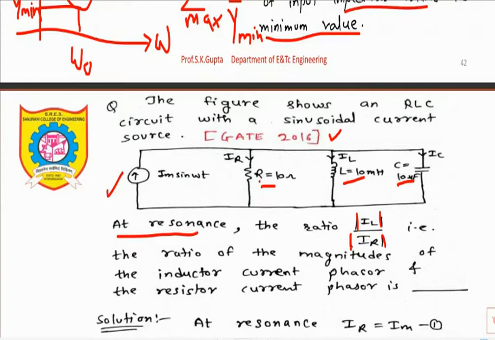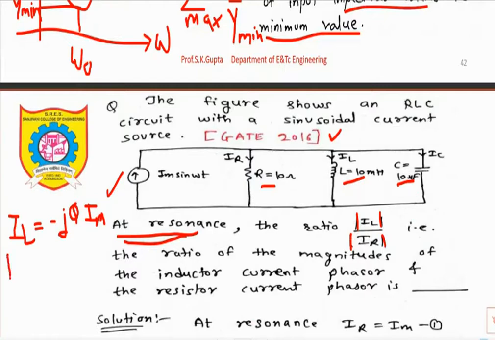For a parallel RLC circuit at resonance, what is the inductor current? IL equals minus J times Q into IM. This is the inductor current at resonant frequency. But they have asked for the magnitude.